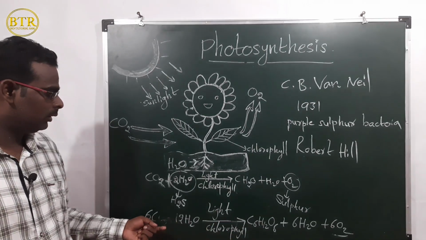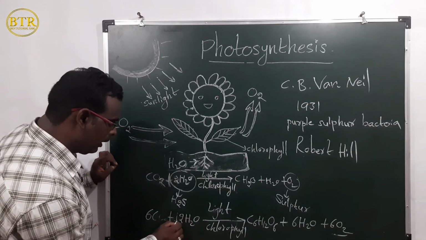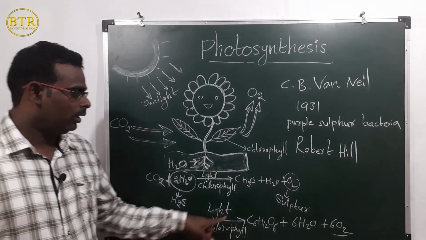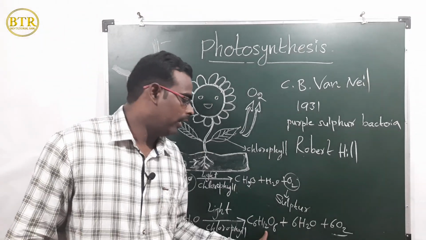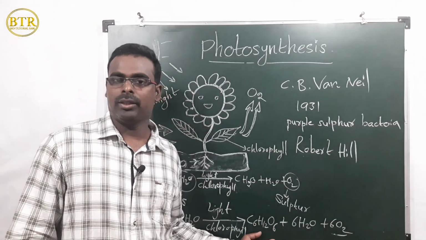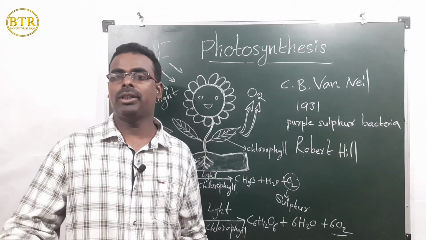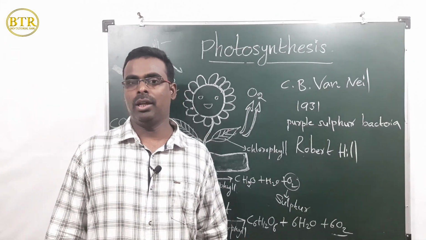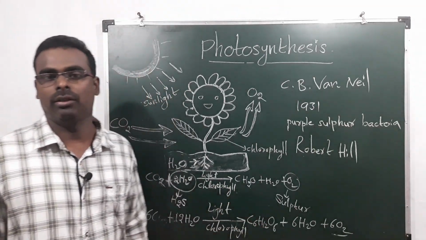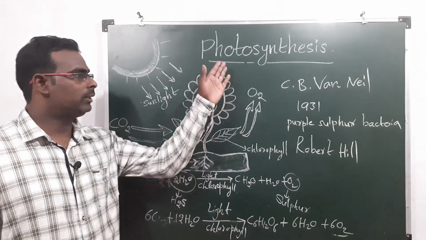In photosynthesis, plants utilize carbon dioxide and water, and in the presence of sunlight and chlorophyll they produce the glucose molecule. Along with that, oxygen gas is also released. So this is the glucose molecule. Afterwards, the glucose molecule converts into starch and cellulose. Plants also prepare fats and proteins using the glucose molecule. So this is about photosynthesis.